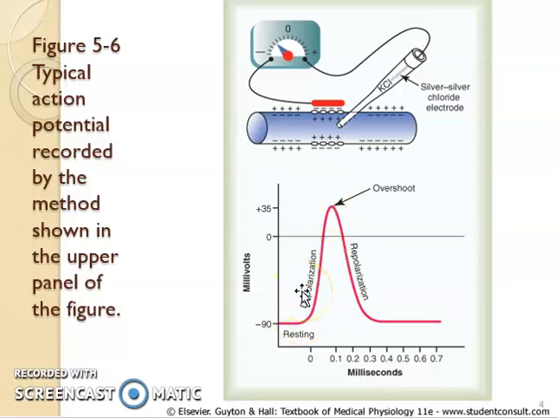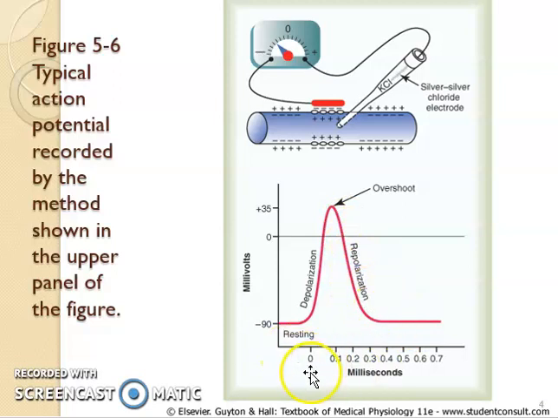Polarization means that the charges are changed towards positivity. When it reaches the peak of that potential on the graph, this is called overshoot. Then it quickly goes back to normal, and this part of the graph is called repolarization.